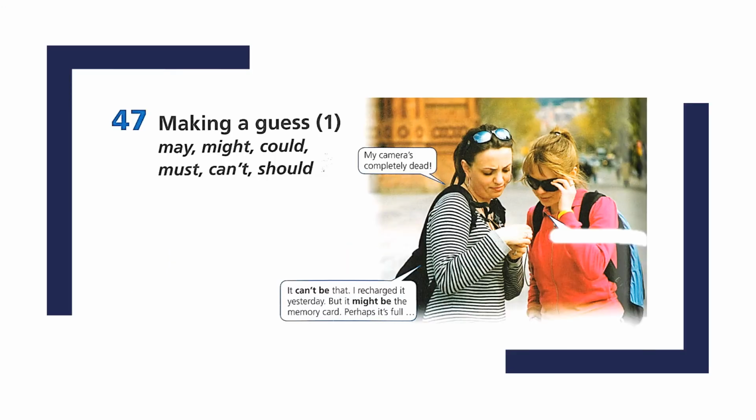Aside from talking about ability and possibility in the general sense, we also use modal verbs to make guesses. And we do that more often than you think. In the conversation here, the lady makes 2 guesses already in the very few sentences that she's spoken. Can't be and might be represent 2 different levels of certainty. Do you know which is which?